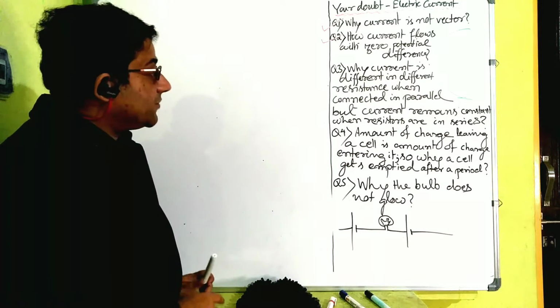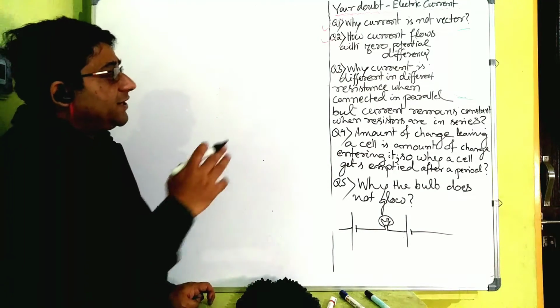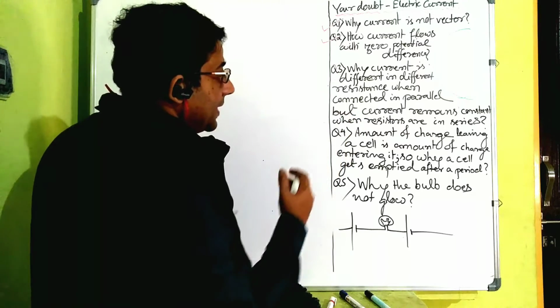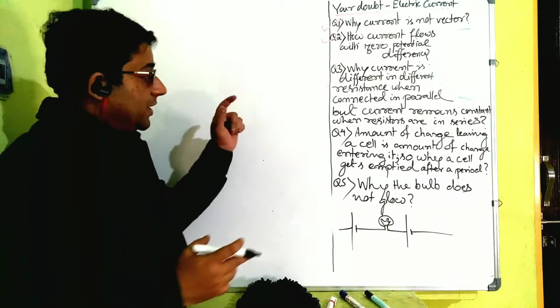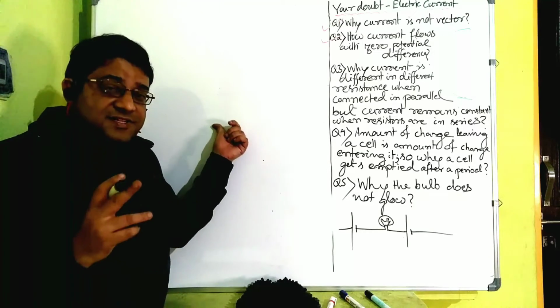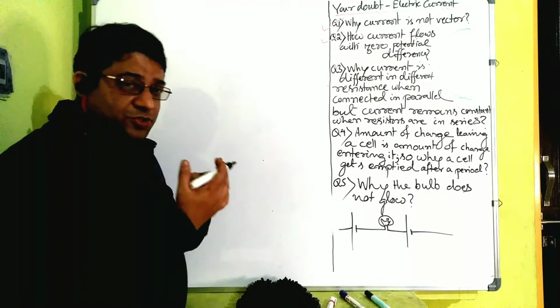Now we'll take up the third question. Why is current different in different resistors when they are connected in parallel, and why is it the same when connected in series? Okay. What is a resistance? Resistance is the opposition to the flow.